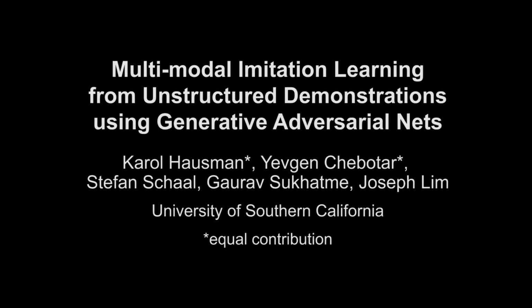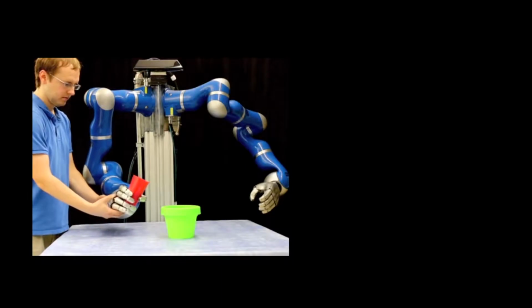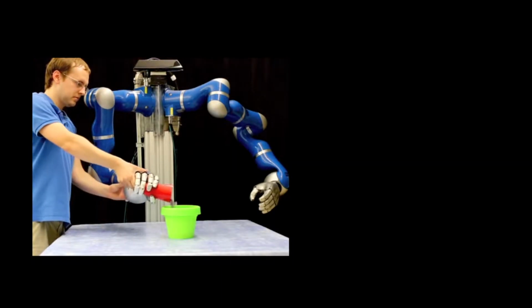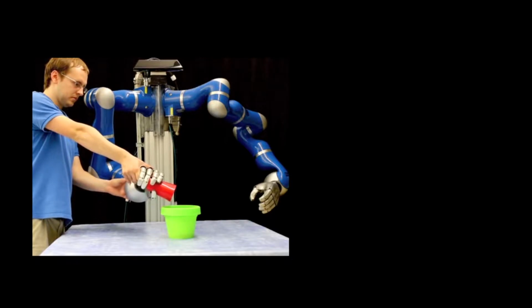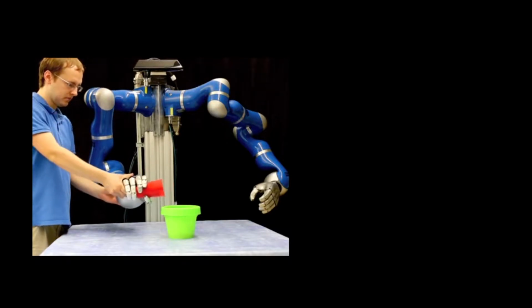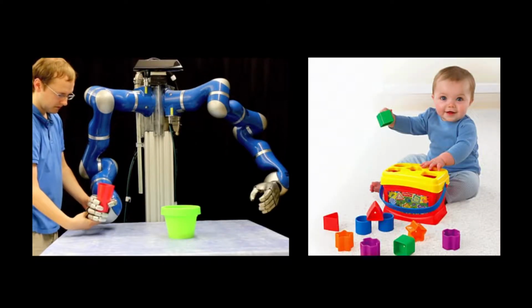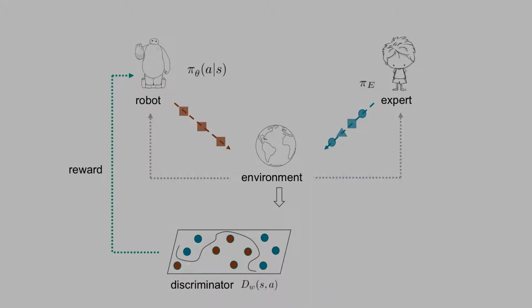Traditionally, learning from demonstration assumes a demonstration of one particular skill that we want the robot to imitate perfectly. In this work, we would like to move to a more general setup where we are given a set of unstructured and unlabeled demonstrations and we need to segment them into separate skills and replicate all of them. For example, if we had a video of a baby playing with its toys, we could extract all kinds of useful skills such as reaching, grasping, stacking, etc.